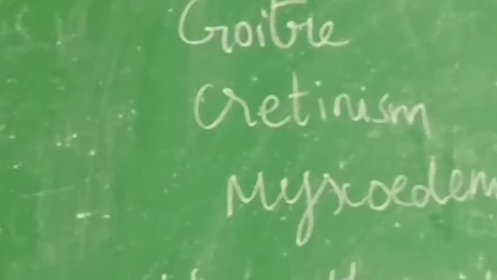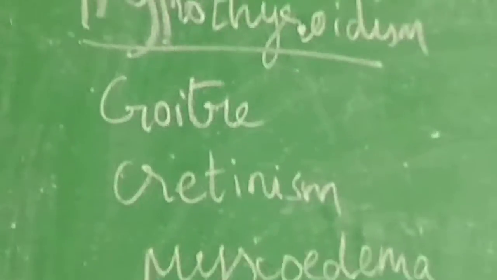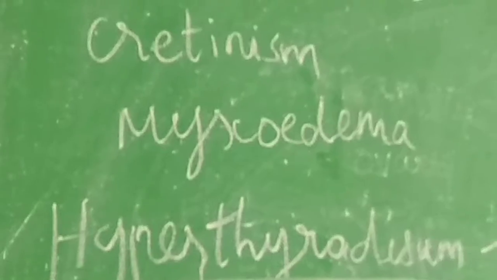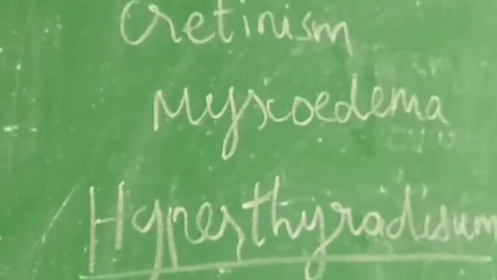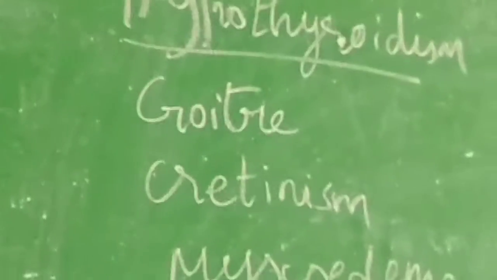There are two types: hypothyroidism and hyperthyroidism. Hypothyroidism is caused by decreased secretion of thyroid hormone. The disorders we see here are goiter, cretinism and myxoedema.